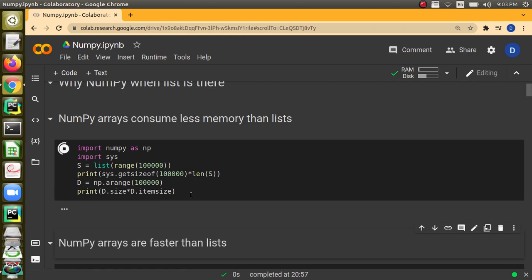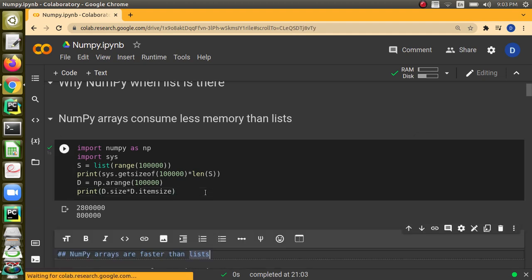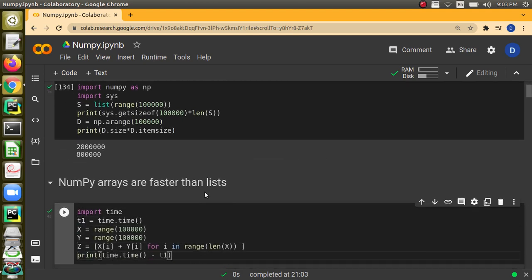When we execute this code, we can see that this is the memory allocated for the list of 1 lakh elements, and this is the memory allocated for the NumPy array of 1 lakh elements. We can note that there is a huge difference. This is an advantage when we are going to have a large amount of data.